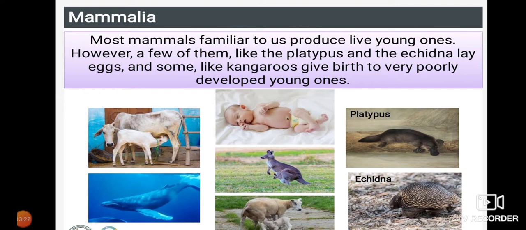So they are not egg-laying animals. These are viviparous. Viviparous means they do not lay eggs, they give birth to their young ones. However, few of them like the platypus and the echidna do lay eggs. So keep it in mind: in Mammalia, if they ask which are the egg-laying mammals, it means echidna and platypus. Apart from echidna and platypus, all other mammals give birth to their young ones. And some, like kangaroos, give birth to very poorly developed young ones.